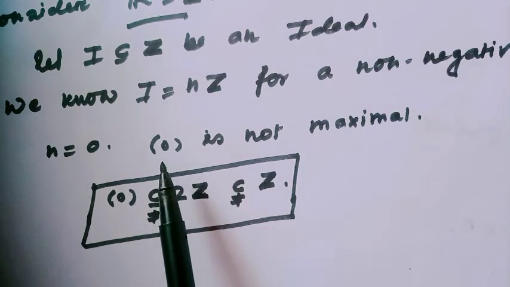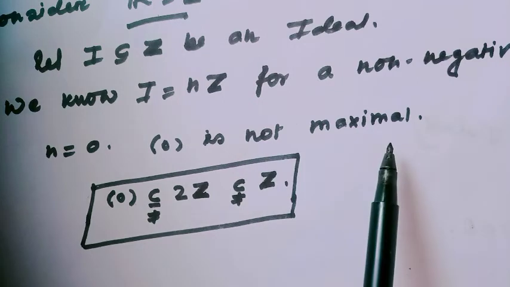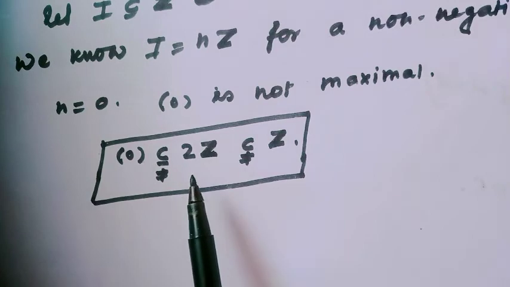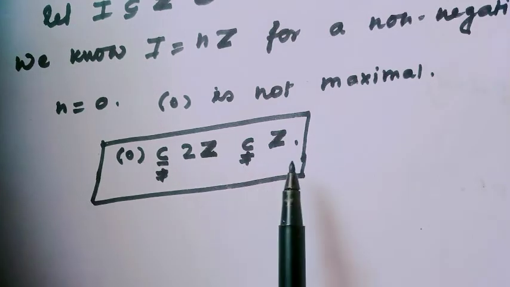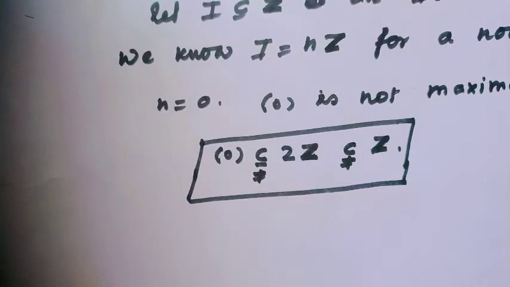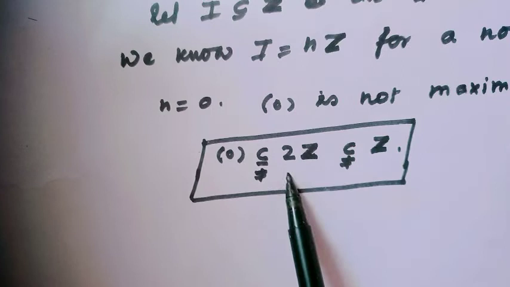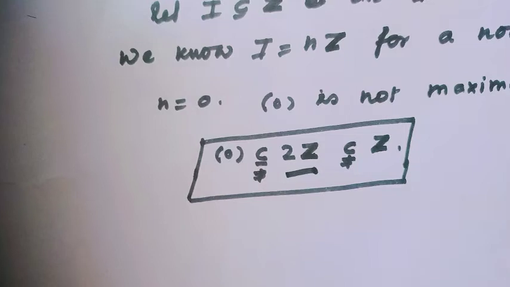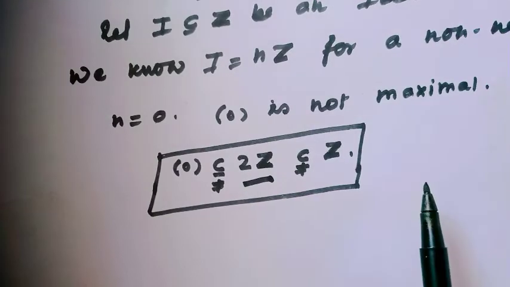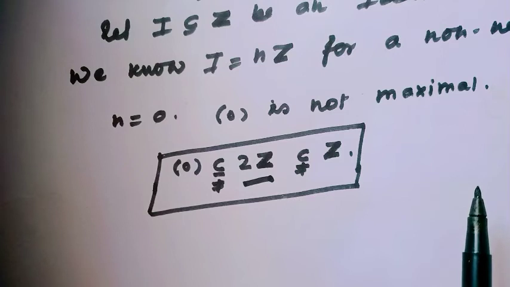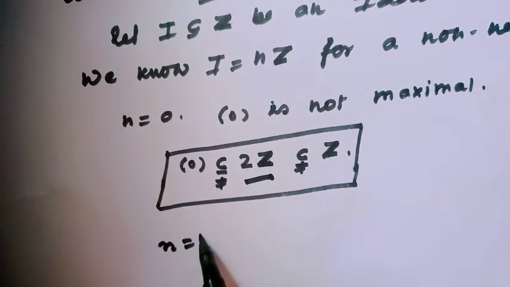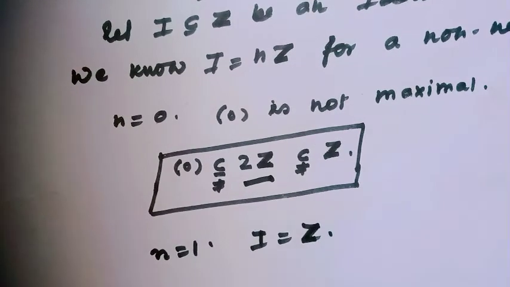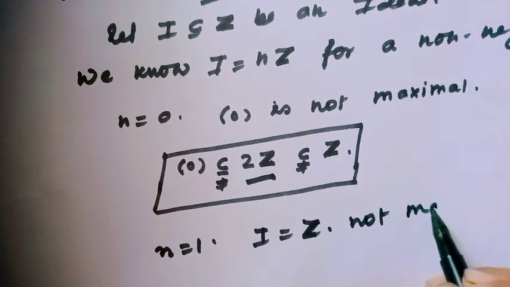When n equals 0, then 0 is not a maximal ideal, because the ideal 0 is contained in 2Z and 2Z is contained in Z. That means there is an ideal 2Z which is strictly bigger than 0 and strictly smaller than Z. So the ideal 0 is not a maximal ideal. And when n equals 1, then this ideal equals the whole integers. Obviously, this is not maximal.